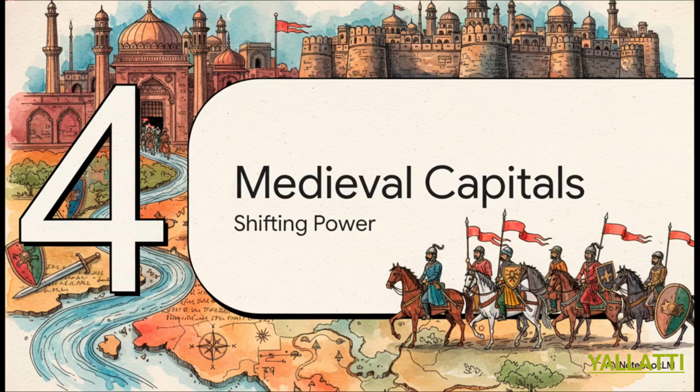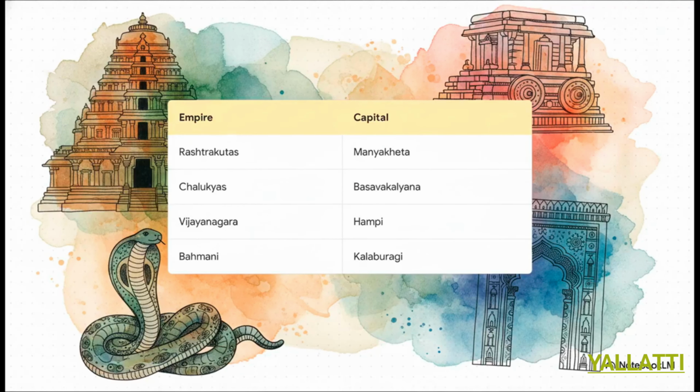Section 4. Glory of medieval capitals. And this brilliantly illustrates what happens next. Over the centuries, this specific area functioned as the beating heart for several distinct, mighty dynasties. It was like a magnet for power. Back in the 8th century, the Rashtrakutas set up their capital at Manyakheta, which is modern-day Malkhed, right in the Kalaburagi district. Later on, the Kalyana Chalukyas ruled from Basavakalyana.